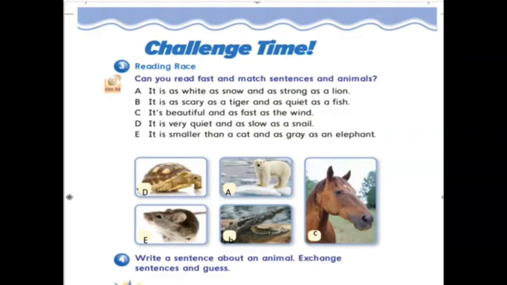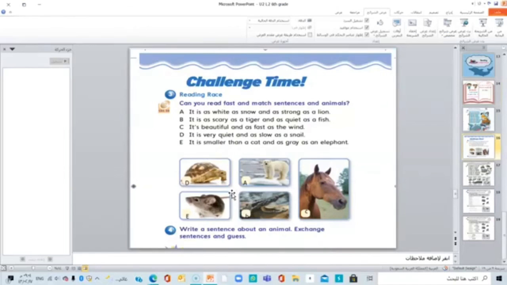Challenge time. Exercise 3. Reading race. Can you read fast and match sentences and animals? Are you ready? Let's start. It is as white as snow and as strong as a lion. What do you think? Which animal is it? A polar bear. That's right.